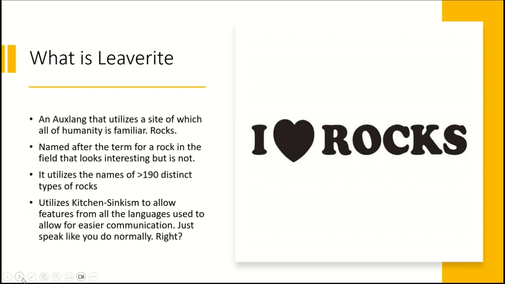but is not. It utilizes the names of over 190 distinct types of rocks and utilizes synchronism, which is taking all the grammatical anomalies from different languages and just merging them together, because after all, you can just speak normally, right?